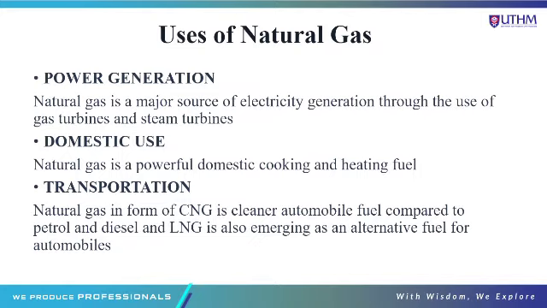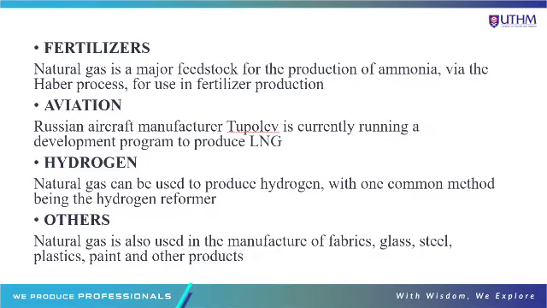Next, natural gas also can be used for fertilizer. Natural gas is a major feedstock for the production of ammonia via the Haber process for use in fertilizer production. Aviation. Russian aircraft manufacturer Tupolev is currently running a development program to produce LNG-fueled aircraft that use natural gas. Hydrogen. Natural gas can be used to produce hydrogen, with one common method being the hydrogen reformer.